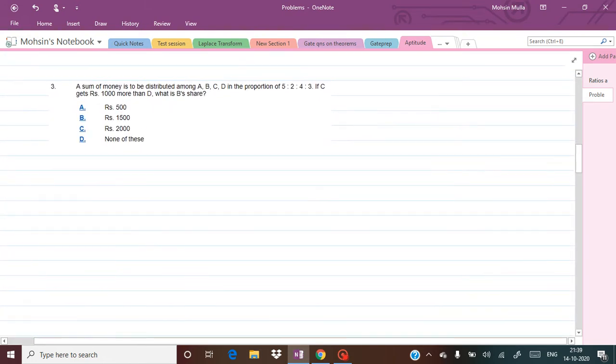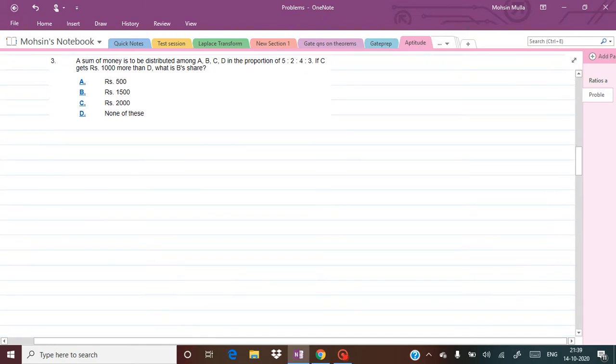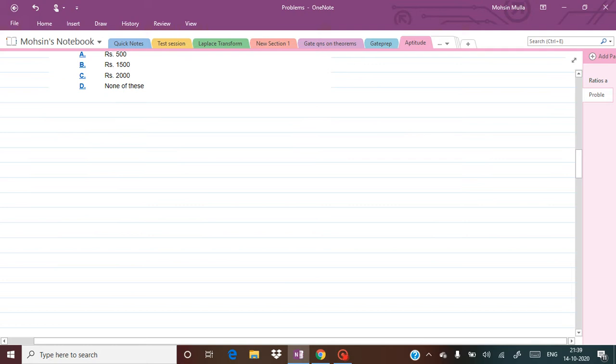Okay, so now the third problem is, so here a sum of money is to be distributed among A, B, C, D in the proportion of 5 is to 2 is to 4 is to 3. If C gets rupees 100 more than D, what is B's share? It is a very interesting and most common problem that is asked in many of the examinations. Only the data might be changed, but most of the time it will be the same type of question format. Okay, so now let us see how we can solve this.